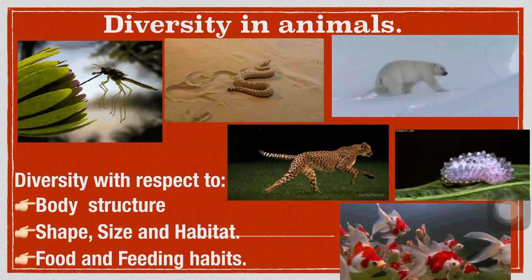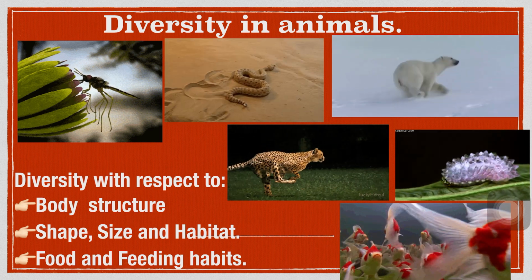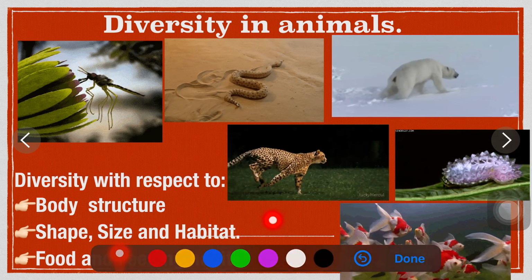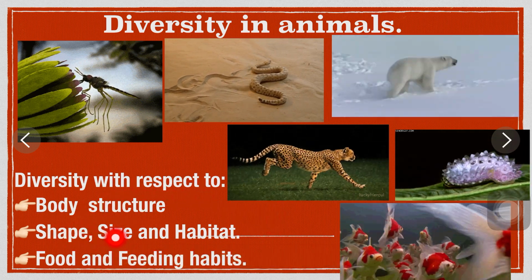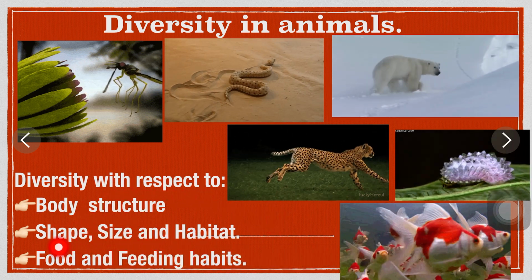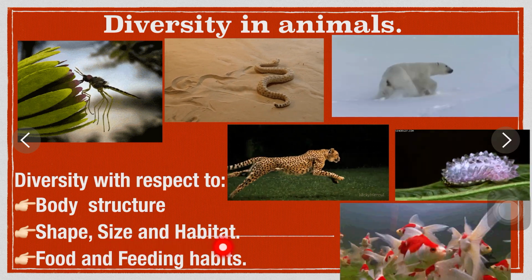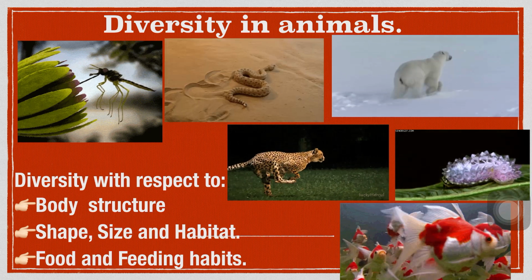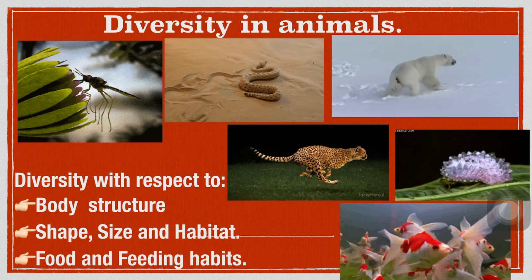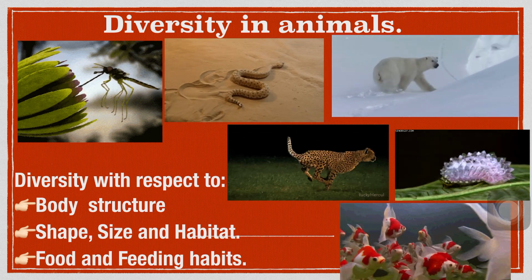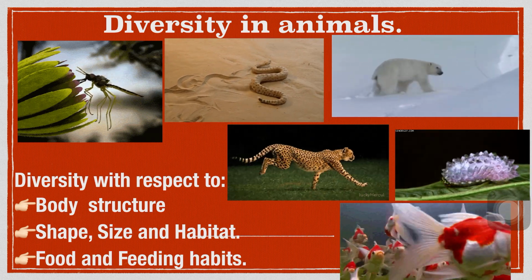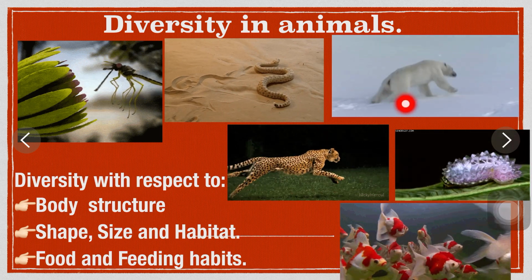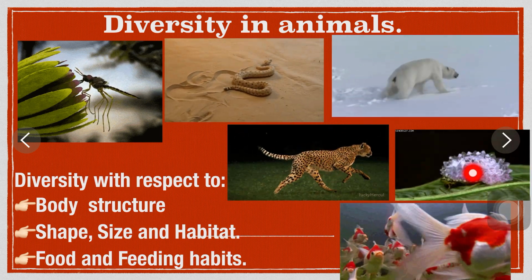Let us see diversity in animals. Diversity in animals is with respect to their body structure, their shape, size and habitat, their food and feeding habits. Different animals have developed different shapes to survive in the environment. There is a great variety in the body structure of animals too.